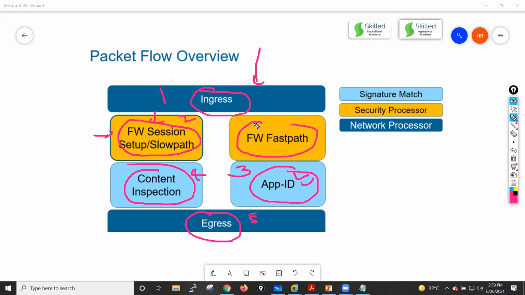If it's the first packet, then it will go for the connection setup state. After that, when the connection is maintained, it will always go through your fast path, guys. Just remember. Okay, I'll cover everything in detail. Don't worry. So this is the packet flow overview, guys. These are the multiple states we have in your Palo Alto firewall when it receives a packet and when it processes a packet, guys.